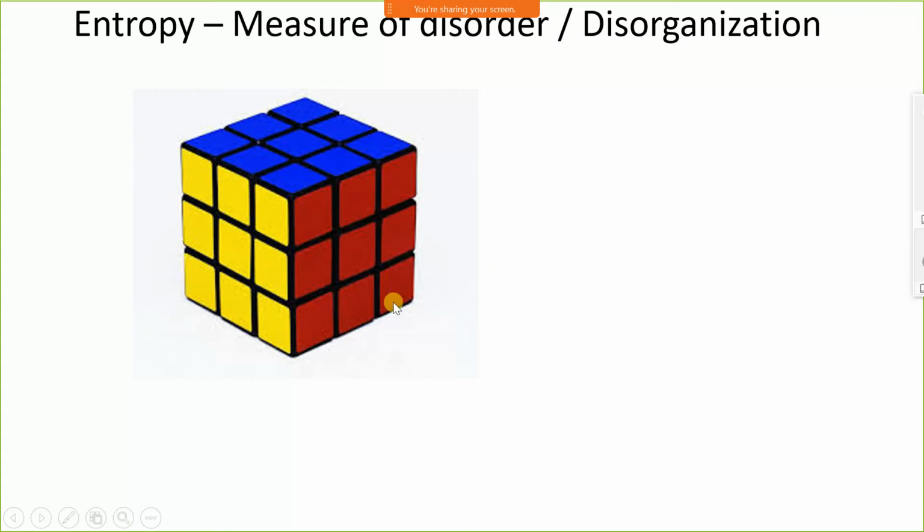Entropy is a measure of disorder or disorganization. Consider this cube. This cube is perfectly ordered. You can see all faces are perfectly ordered. Therefore, in this case, we can say entropy is 0. Entropy is denoted by S. Temperature is denoted by T, volume by V, pressure by P. Similarly, entropy is denoted by S, not E. Entropy is denoted by S, remember. Since all the faces of the cube are perfectly ordered, entropy in this case is 0.